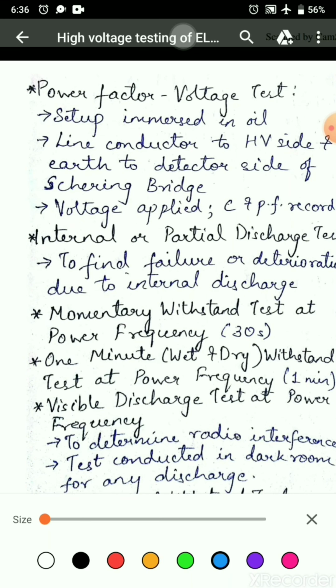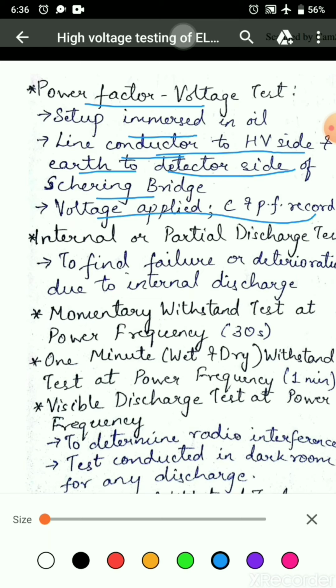Power factor voltage test. In this test, the bushing is set up as in service or immersed in oil. It is connected such that the line conductor of high voltage goes to the high voltage side and the tank or earth to the detector side of the Schering bridge. Voltage is applied up to the line value in increasing steps and then reduced. The capacitance and power factor are recorded. This is called the power factor voltage test.